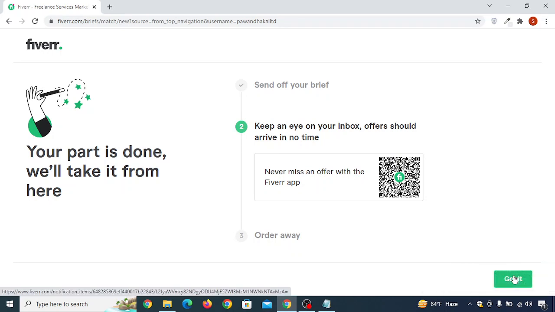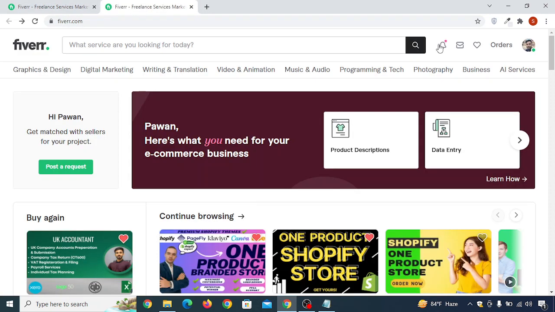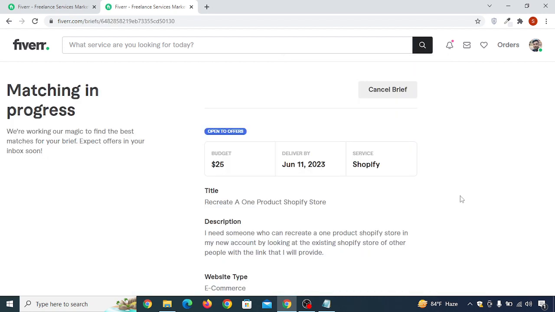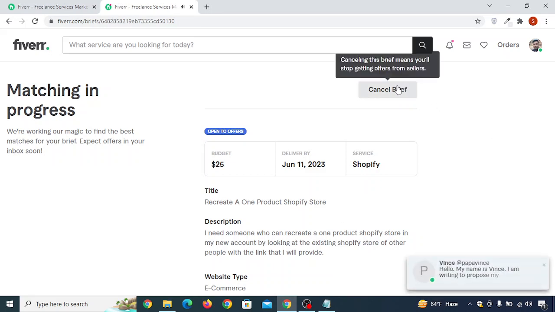Now you need to keep your eyes on your inbox so that you can receive lots of offers. So for now just click on got it. So now you will see this kind of interface. Just click on this notification and then click on we got your brief and we are already busy matching you with the right talent. Just click on it. And you'll see this kind of interface where you'll see all of the details that you have kept. And in case if you want to cancel this, just click on cancel brief.